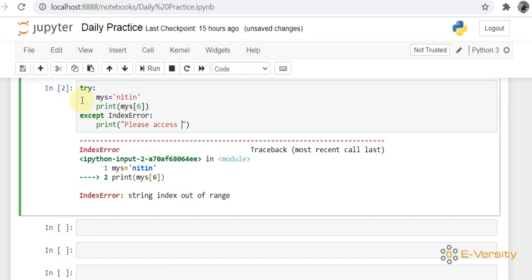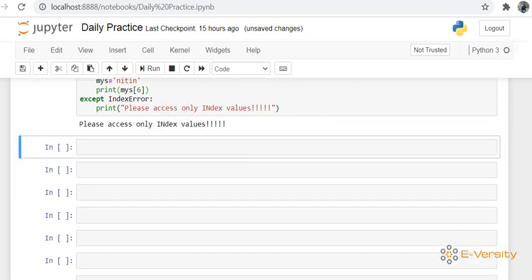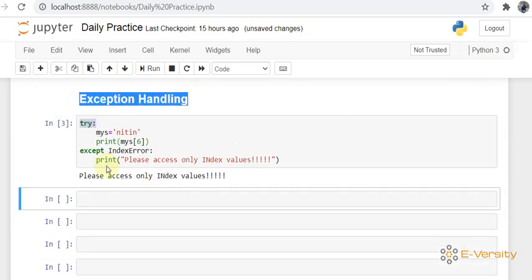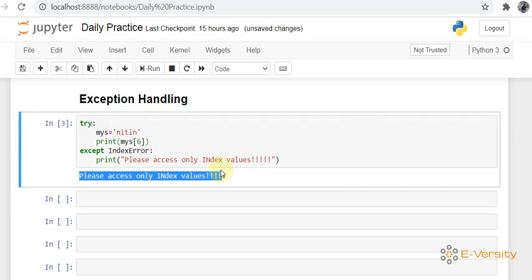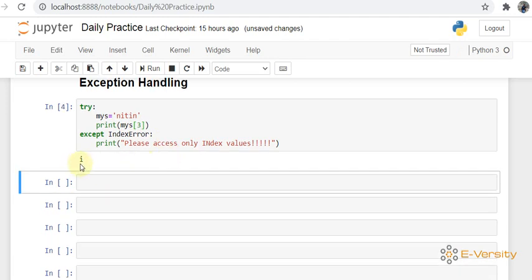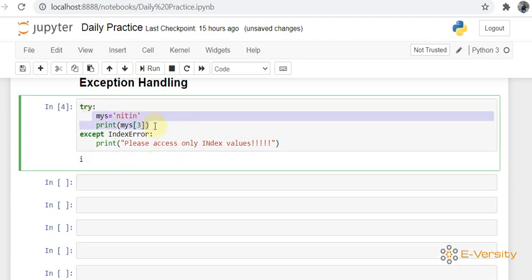please access only index values. This is the message which I just want to print on the screen. When I run this, you can see this message is printed: please access only index values. If I write 3, you can see it is printing I. This means the try block is executed, no exception occurred, so the except block is not executed.